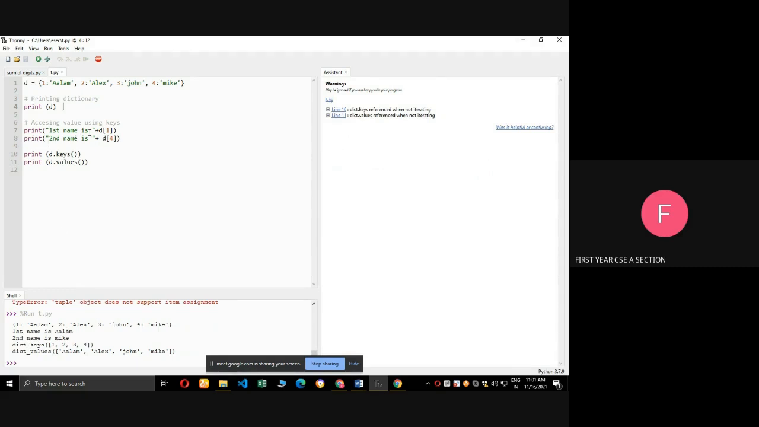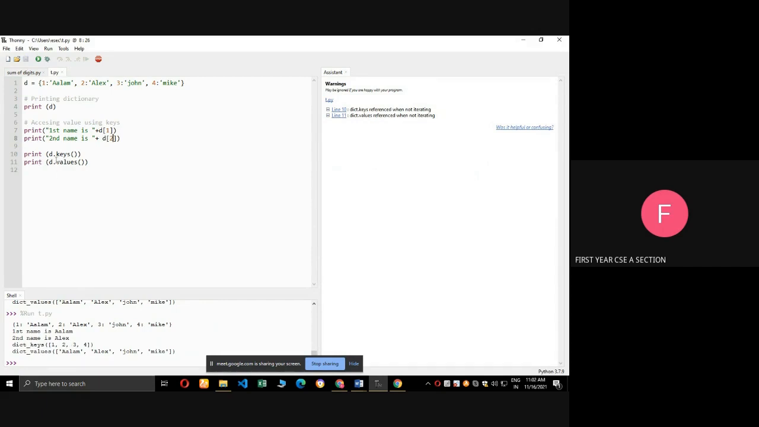Next one, first name is D of 1. See, who is 1? Alam. So first name of the student is Alam. So that is the output. Next is second name of the student is D of 2. Okay, we need to change D of 2. Who is roll number 2? Alex. See the output. Second name is Alex.